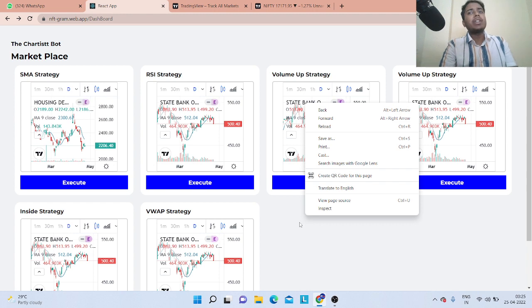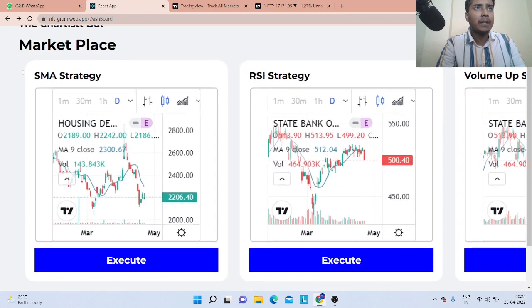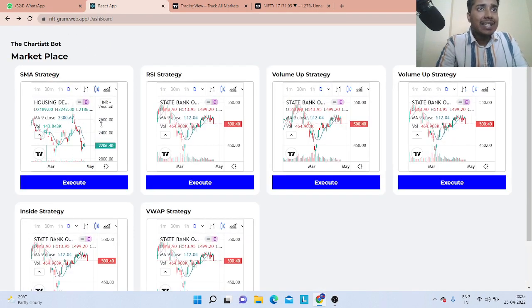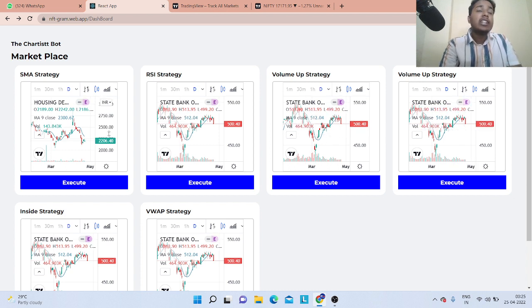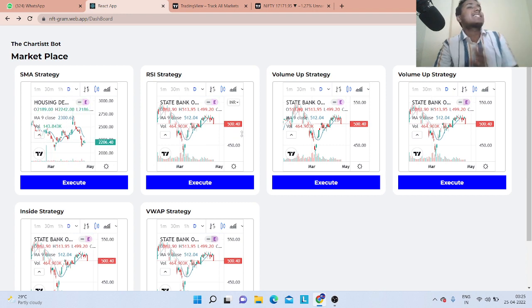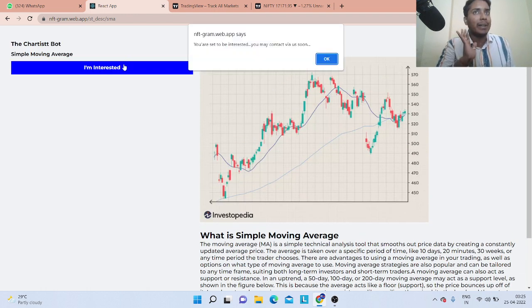Depending upon his or her expectations, the user can buy any of these algorithms. For example, if we see the SMA strategy, all these charts are real. These all charts are live. Depending upon the live stock market update, these charts can change. If he or she wants to buy, he just has to click on the execute button. Here he or she can read the complete data and just click on the I am interested button.